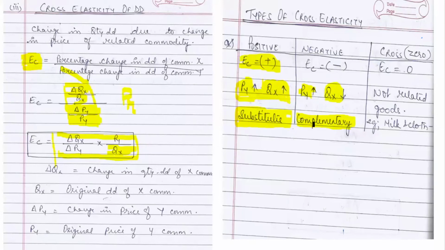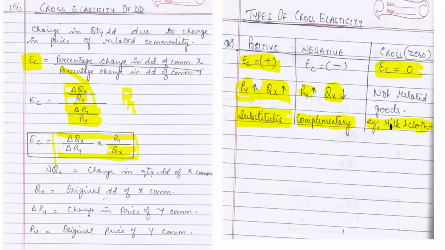And now cross elasticity is equal to 0. This happens when the goods are not related to each other at all. That means a change in price of one is not going to affect the quantity demanded of the other. For example, I have given milk and cloth. Milk and cloth are not related to each other at all.